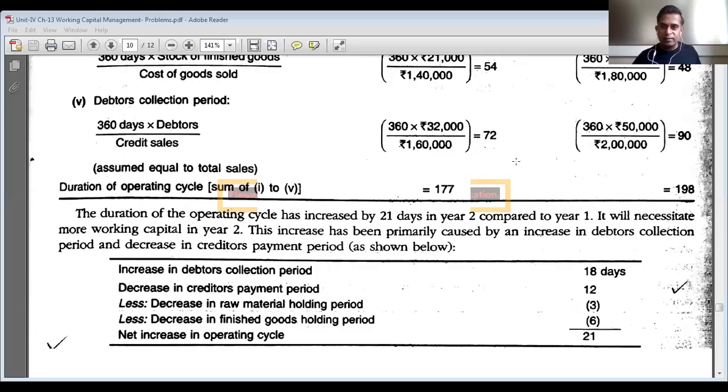Yes, sir. Voice is clear. Your voice is not audible clearly, but anyway, anybody else? Vaishnavi, can you reply? No doubts, sir, and my voice is clear.